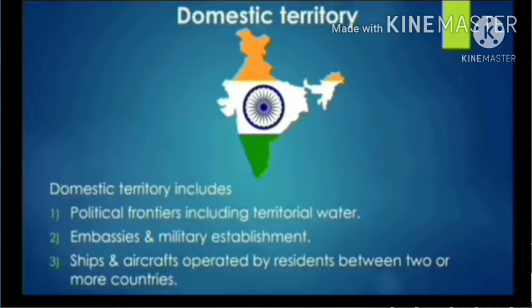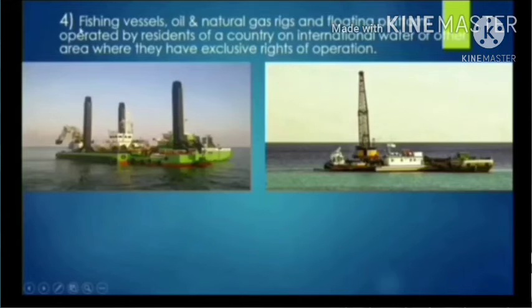The next point is ships and aircraft operated by a resident between two or more countries. For example, Indian Airlines, operated by the Indian government for different countries, and in the same way USA Airlines operated by the USA for different countries. It is a part of the domestic territory.